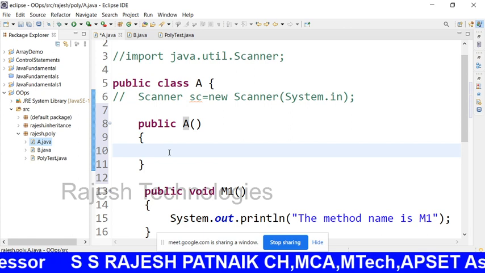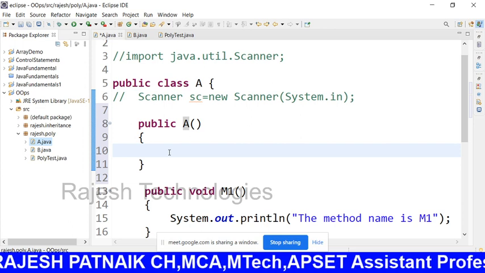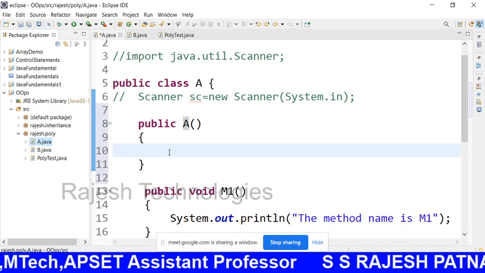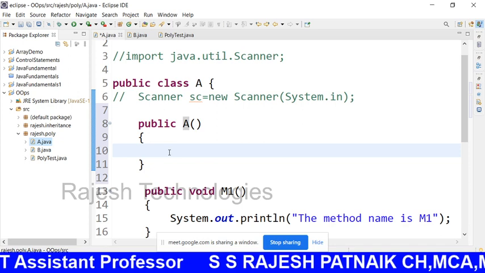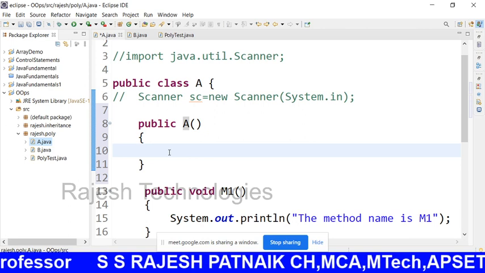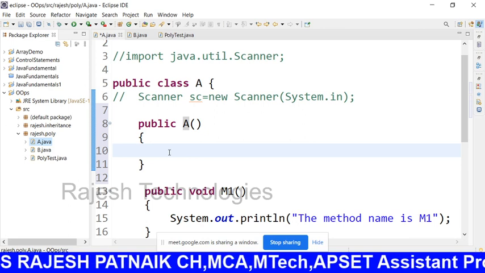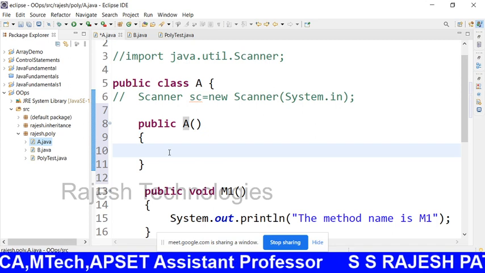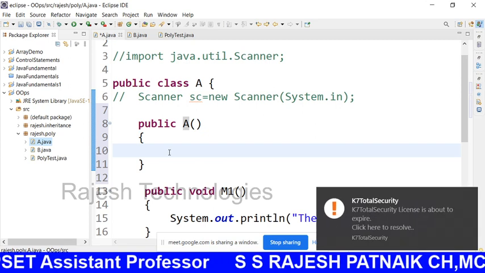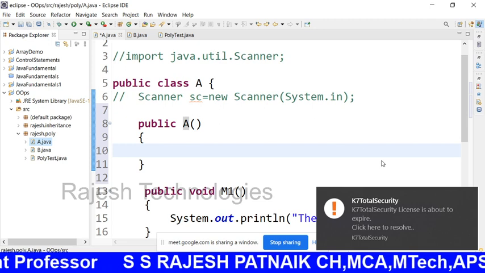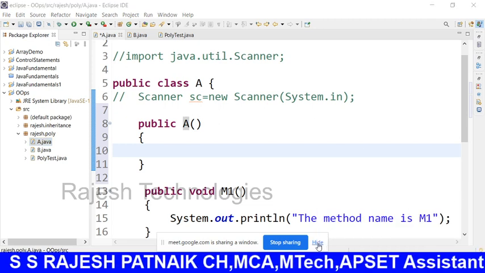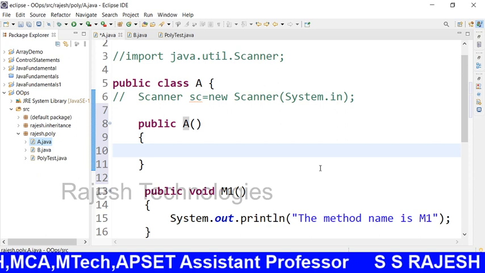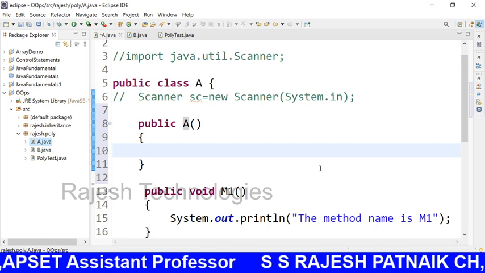Now what is the difference? Then you will ask, sir, whenever Java is creating the constructor, what is the use? Why should we go for a constructor? Why should we create a constructor? Java will create it, no? Then what is the answer? Anyone knows? Students? Anyone knows the answer?